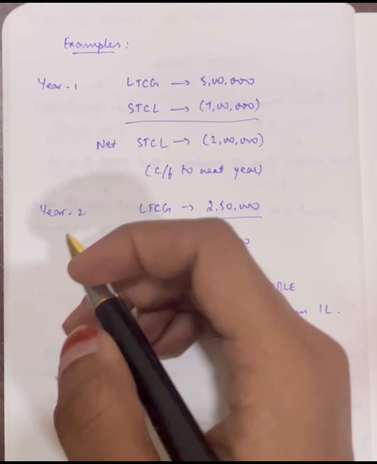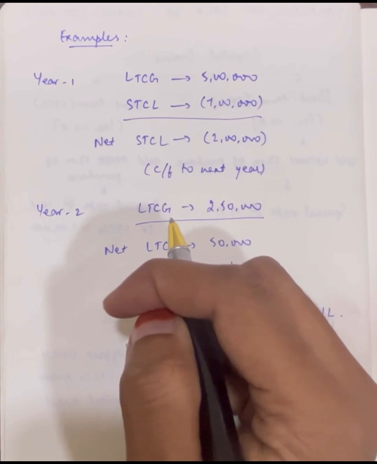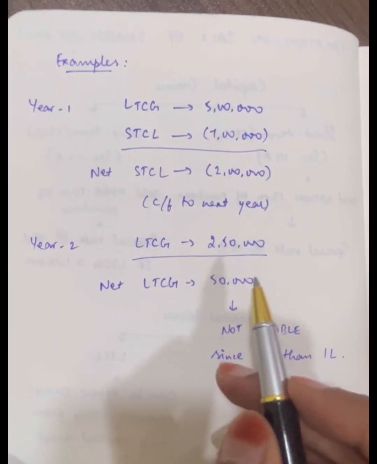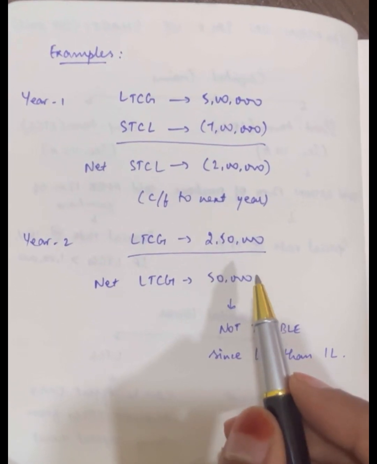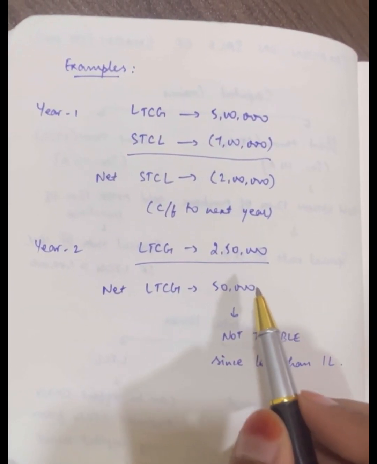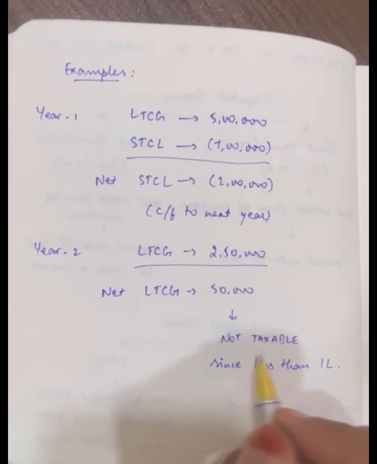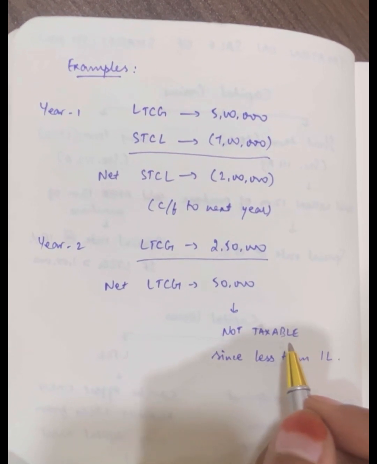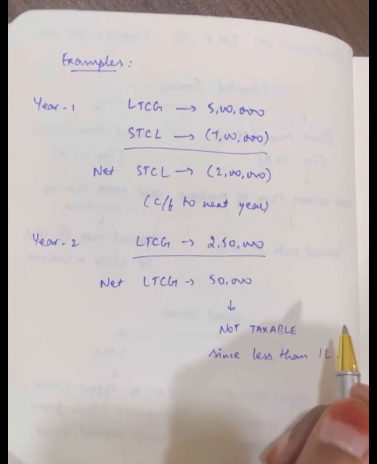Now, in the next year, say suppose your long-term capital gain is rupees 2,50,000. We have already seen that long-term capital gain is taxable only if the gain is more than rupees 1 lakh. Here, in this case, since the gain is less than rupees 1 lakh, it is not taxable. Right? Hope this example is clear to you and the concept as well.